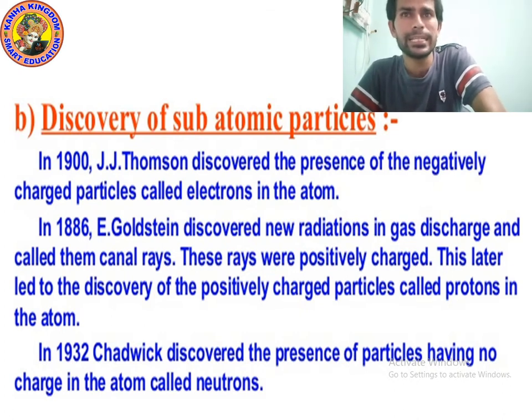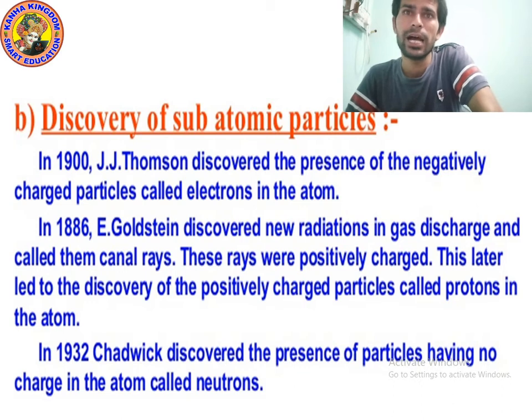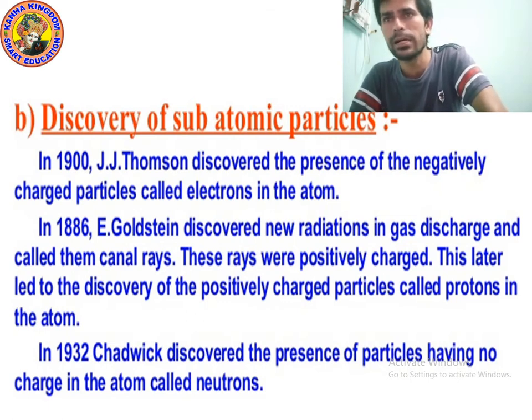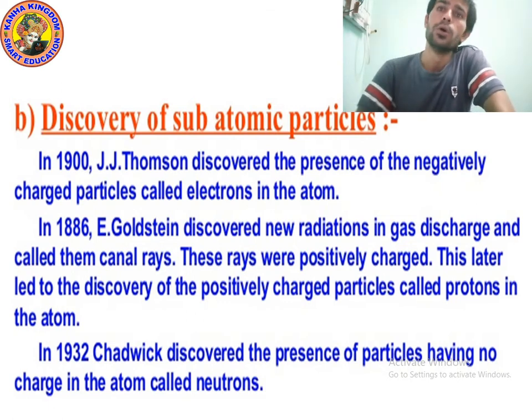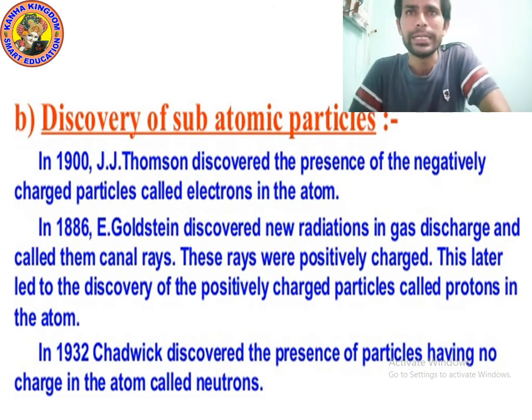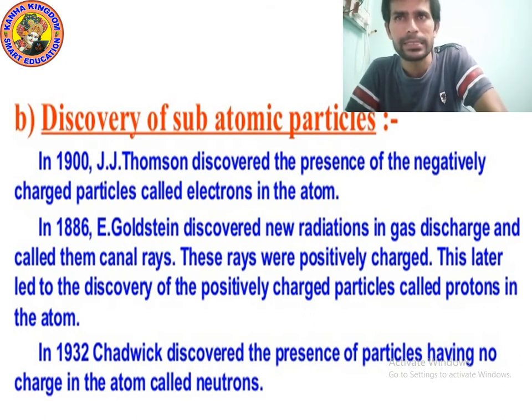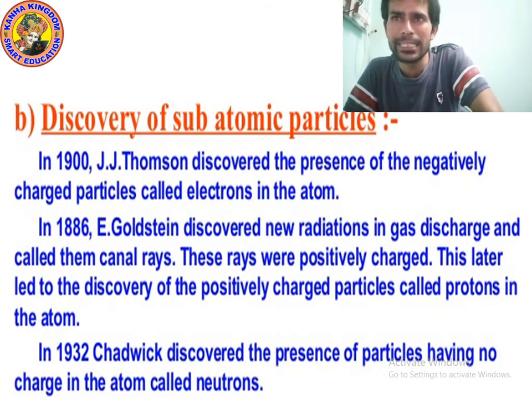In 1886, Goldstein discovered a new radiation in gas discharge called the canal ray. These rays were positively charged. This later led to the discovery of the positively charged particle of the atom called proton. Who discovered the proton charged particle? Goldstein discovered the proton. Yes, in 1886 he did an experiment.